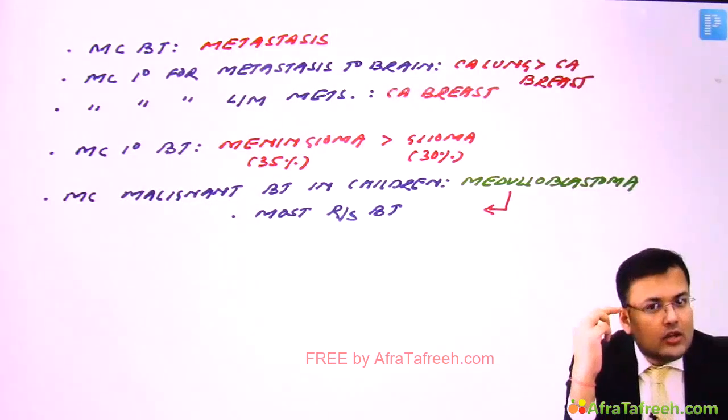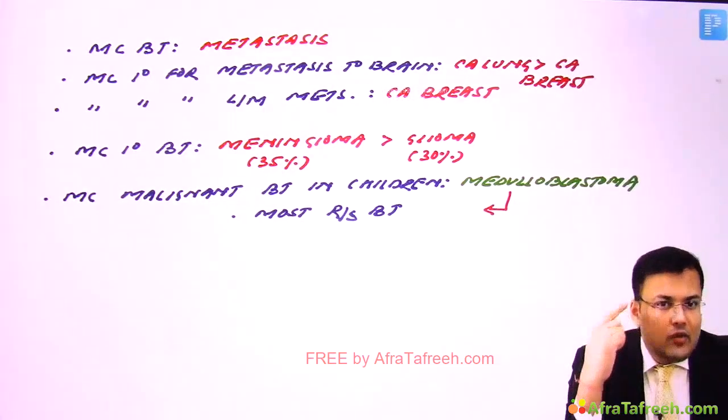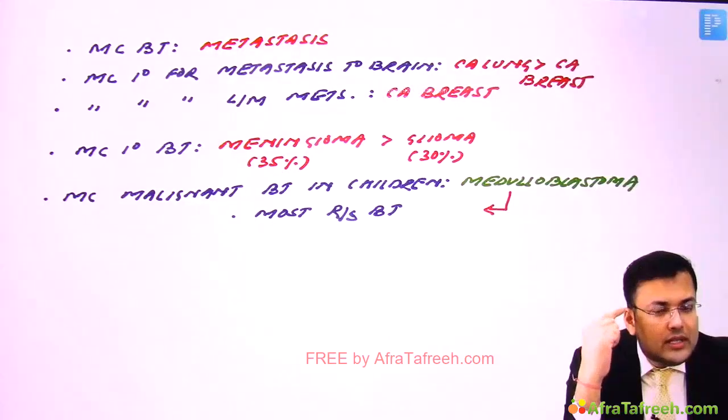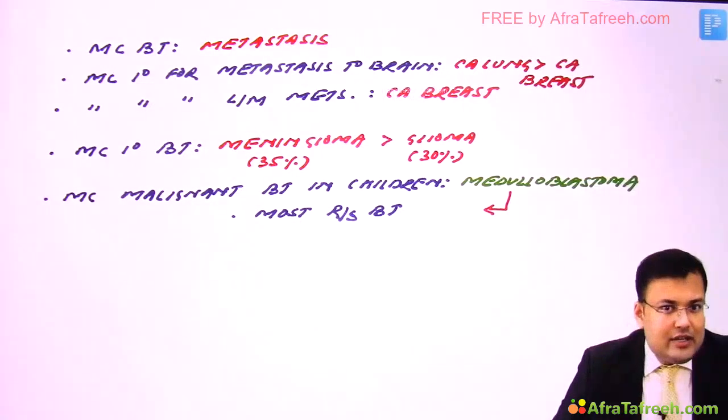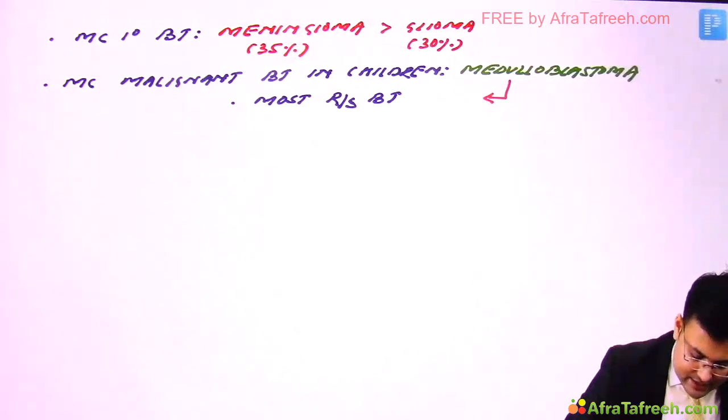Now coming to the suprasellar masses. If you're talking about adults, what is the most common suprasellar mass in adults? That is pituitary adenoma. And in children, this is craniopharyngioma. So questions related to suprasellar masses: what is the most common suprasellar mass?